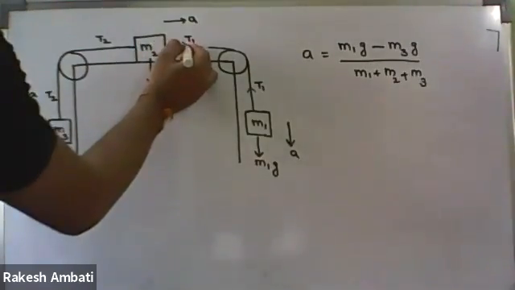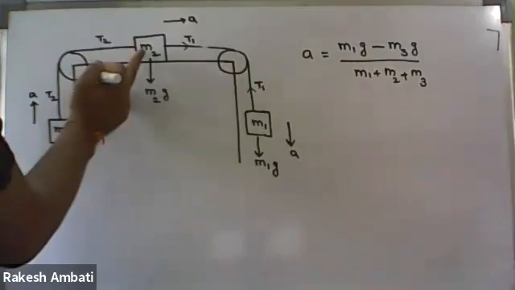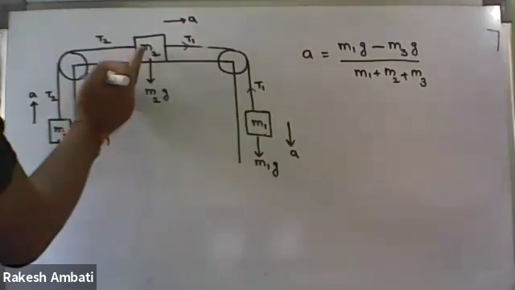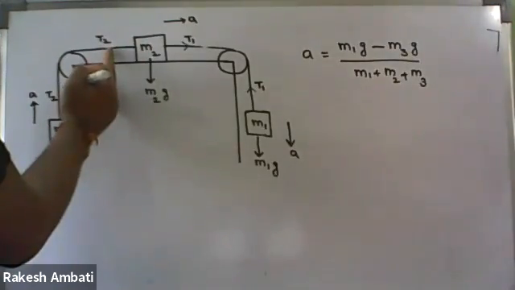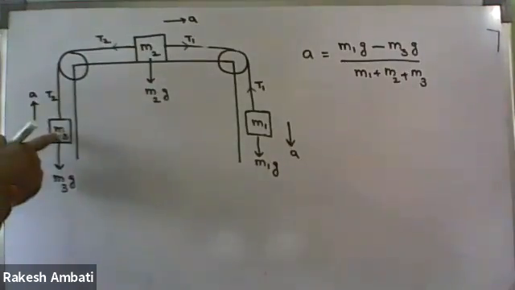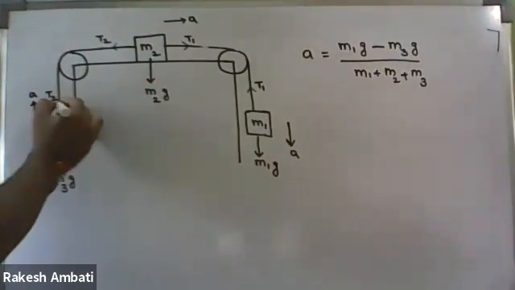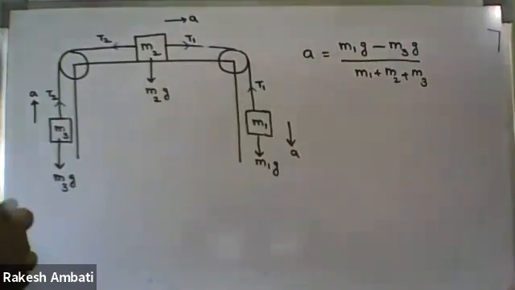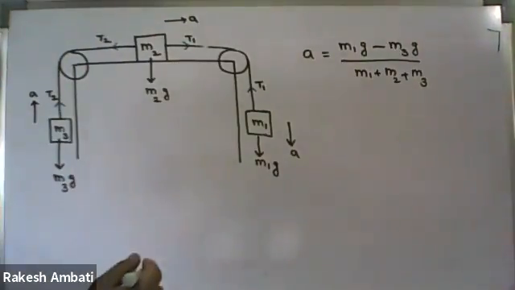Rightwards. Then for the block M2, what is the T2 direction? Leftwards. Then for the block M3, what is the tension force? Upwards. So now we have the directions, let us write down the dynamic equations.